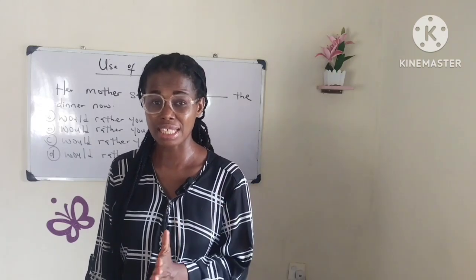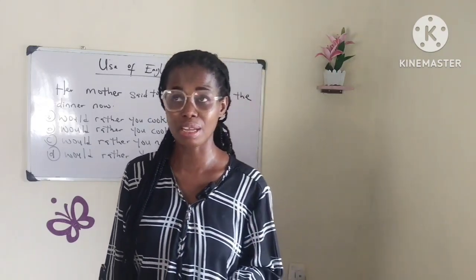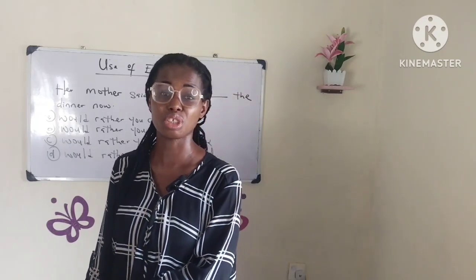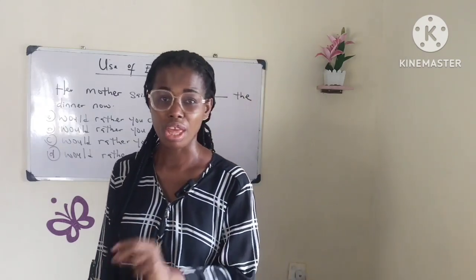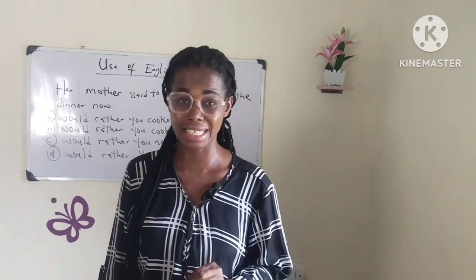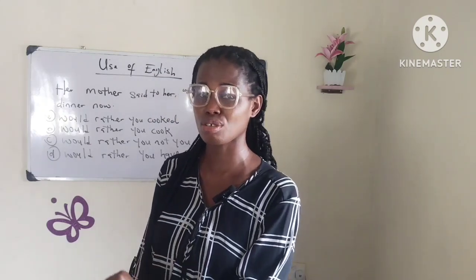If the sentence contains two subjects, the verb should be in the past tense. Now let's take for example the example I gave earlier: I would rather you listen to your teacher. Now we have two subjects there, I and you. Those are two subjects that are in the sentence, so I use the past tense. I would rather you listen to your teacher.